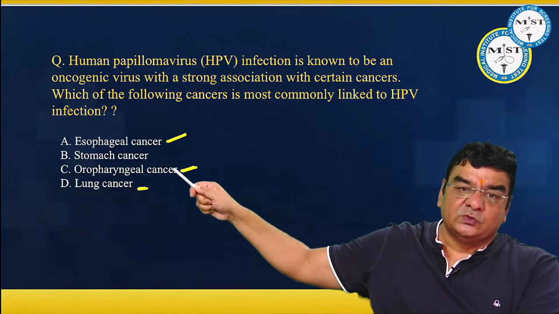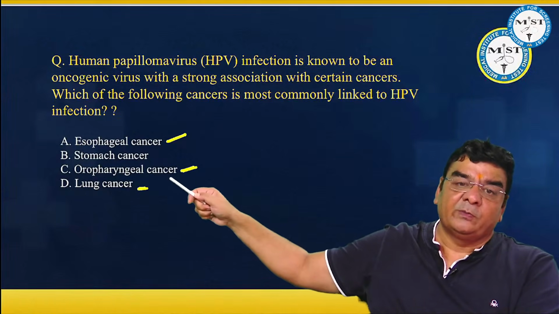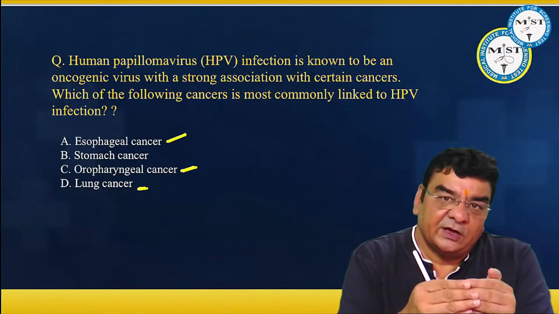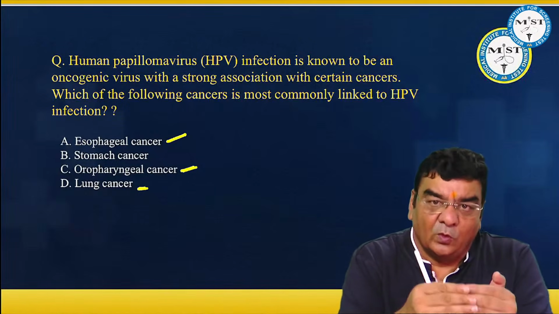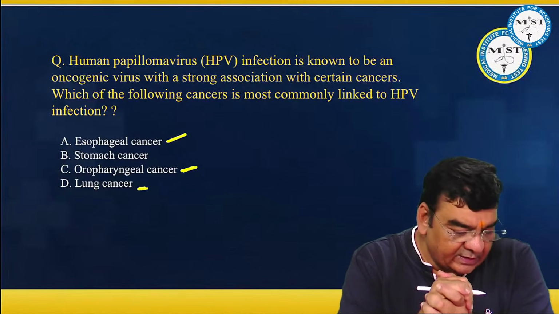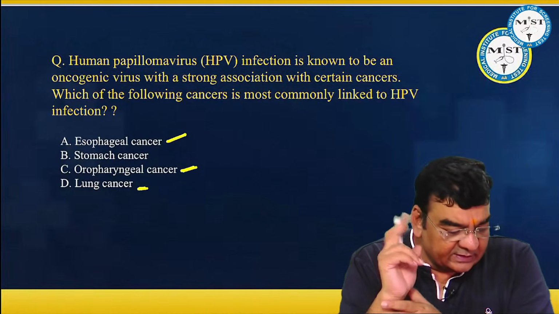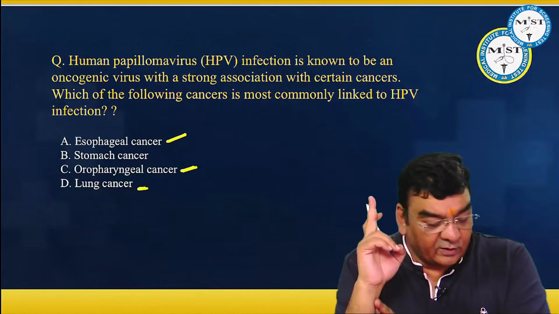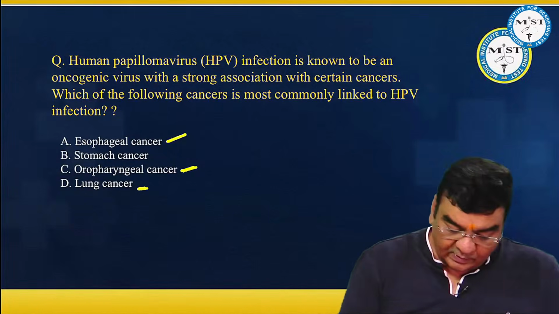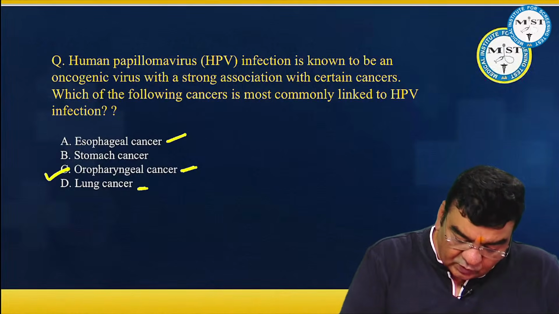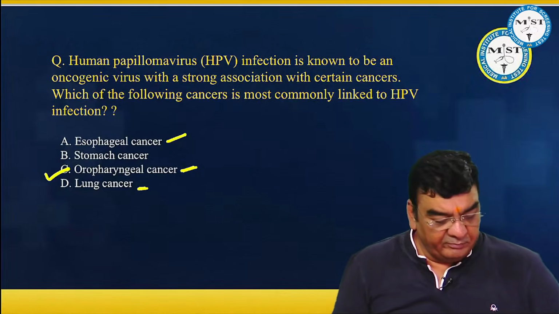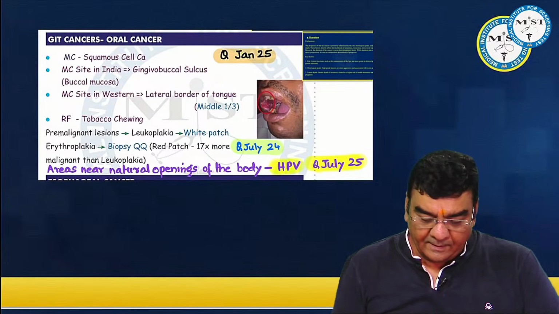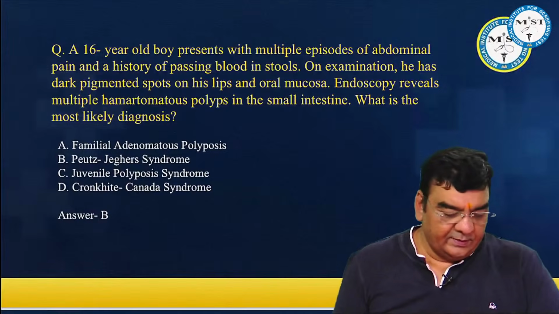Now, if we have to choose which would be a more appropriate answer out of the two, then just imagine the area near the natural opening, right? So oral cancers will be more commonly linked. Yes, Pallavi, for stomach cancer, it is Epstein-Barr virus. Yeah, that is right, Puneet, for stomach cancer. Okay. So out of the two, A and C, oral cancer would be a better answer. Right. Fine.